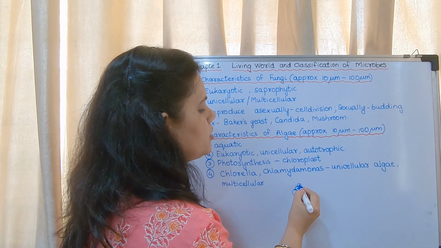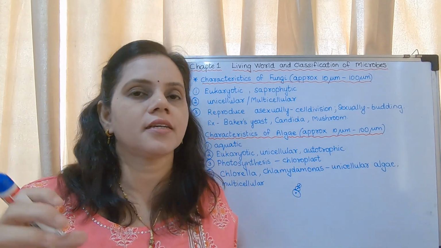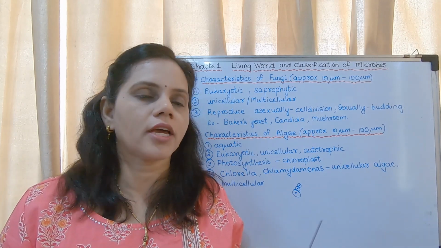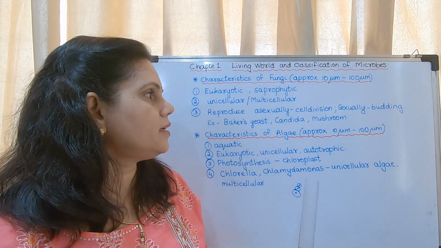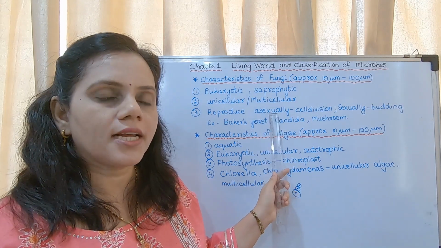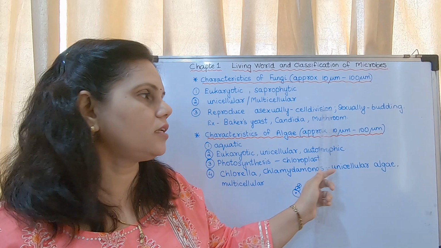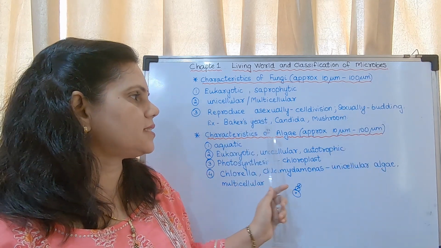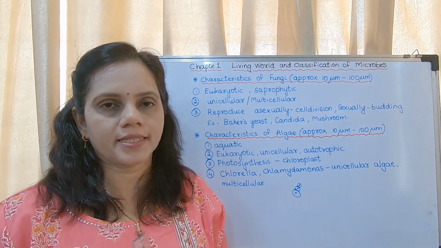Again a bud is formed on that and it develops into a yeast. So they could remain attached or they could detach. So this is budding. So they reproduce asexually by cell division, sexually by budding. Example, baker's yeast, candida, mushroom, etc.